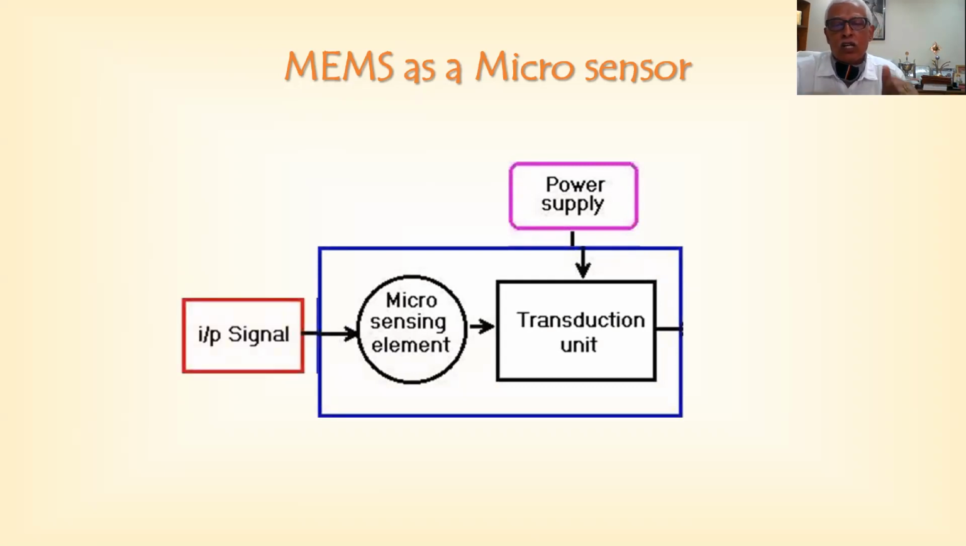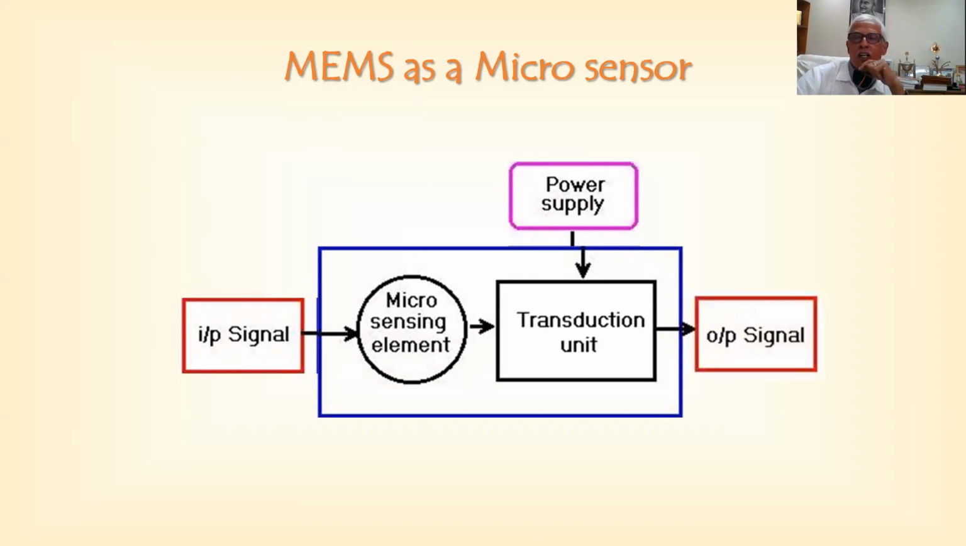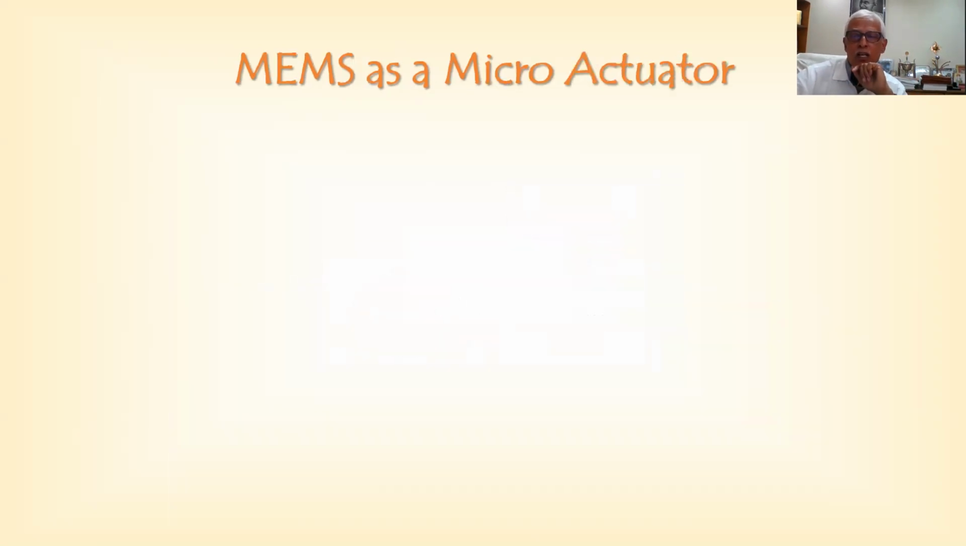Now look at the diagram: the transduction unit and the microsensing element. The microsensing element is like your skin: when you touch something, you sense whether it's hot or cold or whatever. That must be transmitted to the transduction unit. There the processing happens, and it goes as an input signal to the next unit, where we need to actuate or trigger the action. So that is the meaning of the sensing device: the sensor senses the signal and transforms it into the input signal to the unit which really triggers the action.